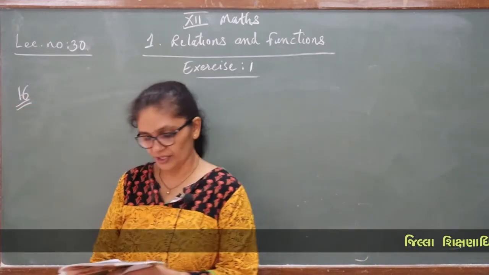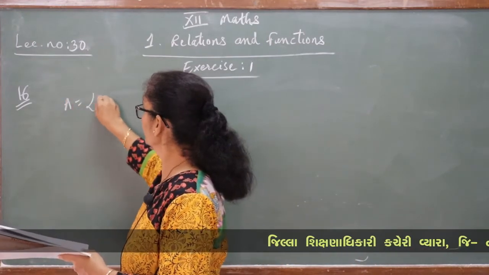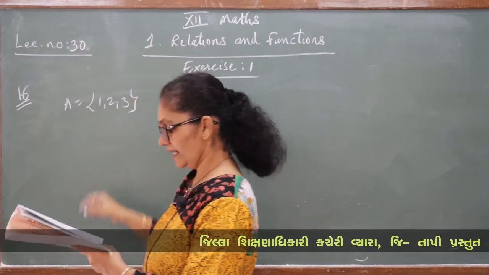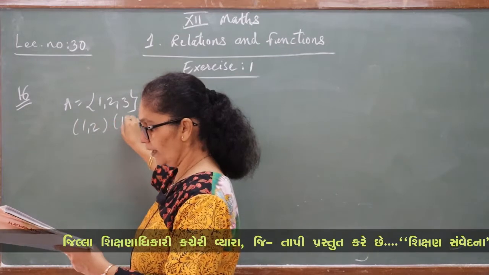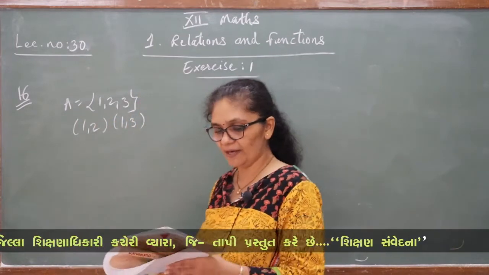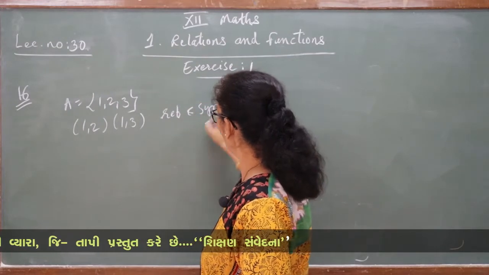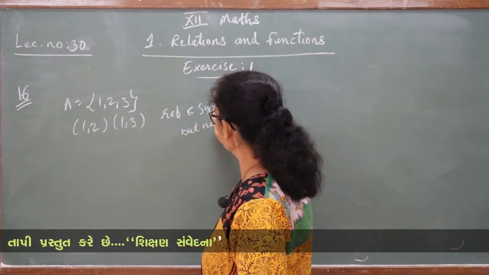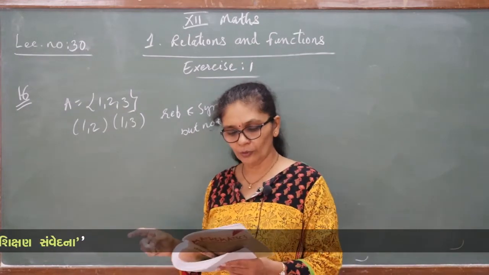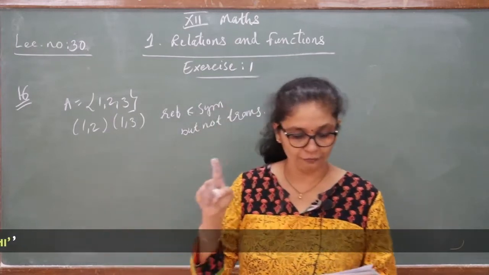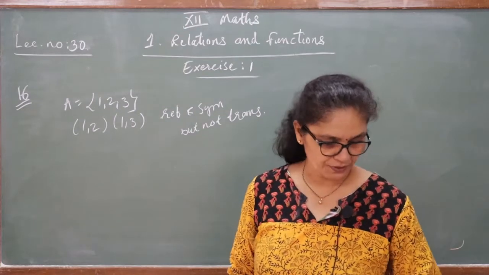Our 16th question is: set A is given as {1, 2, 3}. The relations containing (1, 2) and (1, 3) are reflexive and symmetric but not transitive. This is what is given. What is the question? How many such relations can we make? 4 options are given.